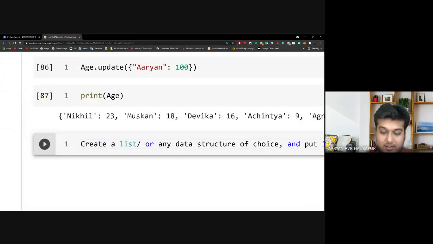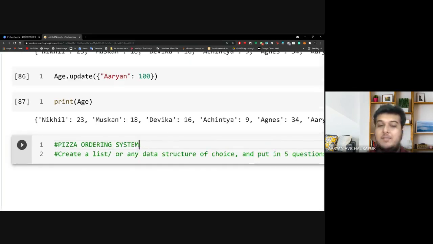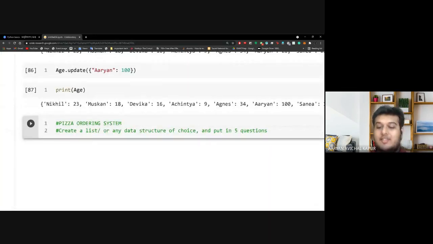Let me first give a title to what we're making. We are going to generate a pizza ordering system. We are going to ask the user for inputs, and we are storing all the questions in a data structure, and we will use that to ask questions and prepare their order. Once they give us the order, we're going to print it in a receipt format so that everyone understands it. The one who does it the fastest wins this.